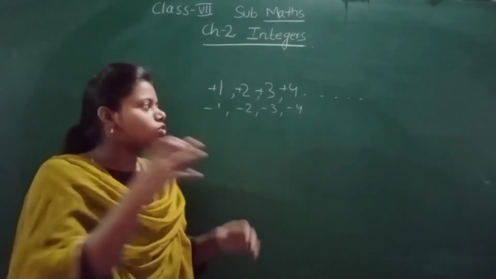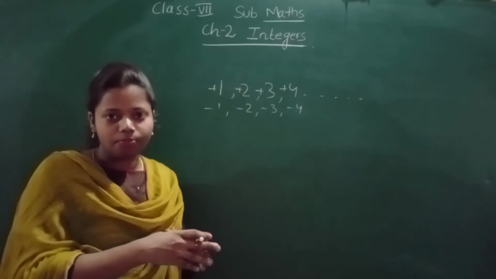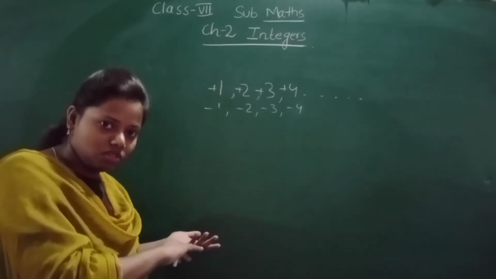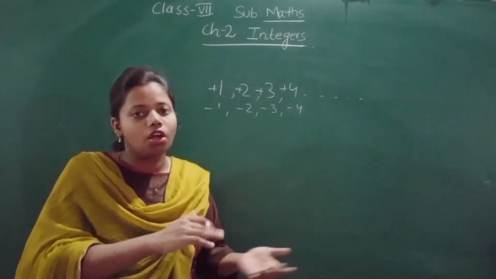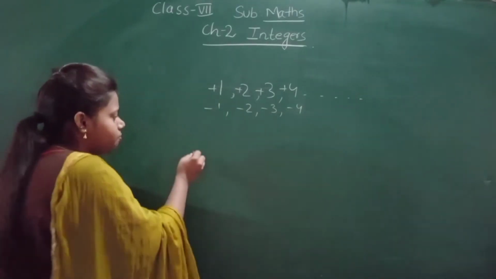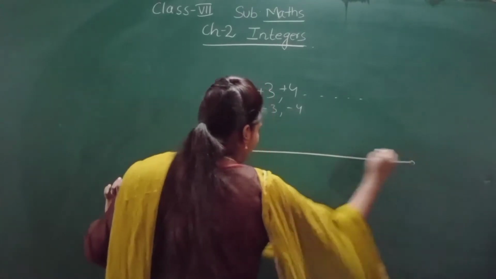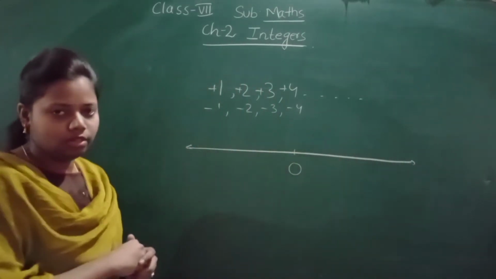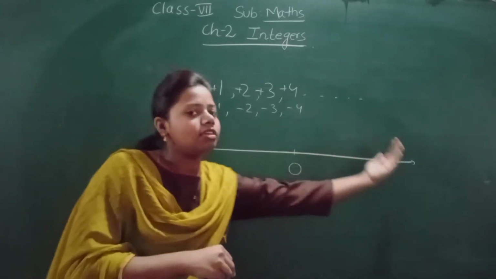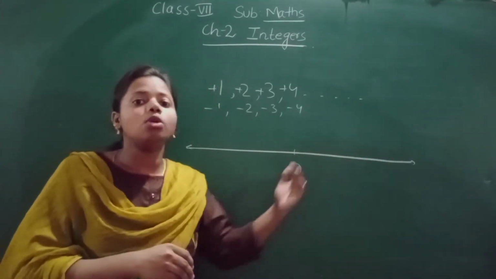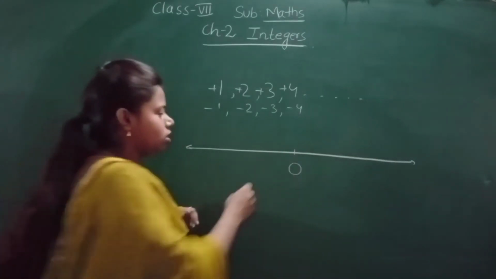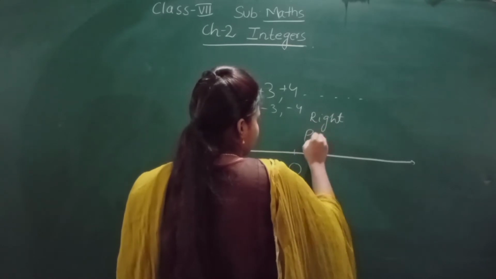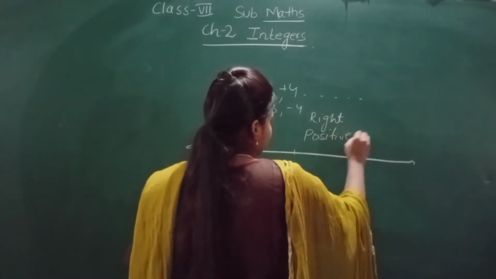Now I will show you on the number line about these integers, about positive integers and negative integers, which are greater and which are smaller. So see here carefully. I am making the number line. In the middle 0 is there. To the right side of 0, there will be positive integers.